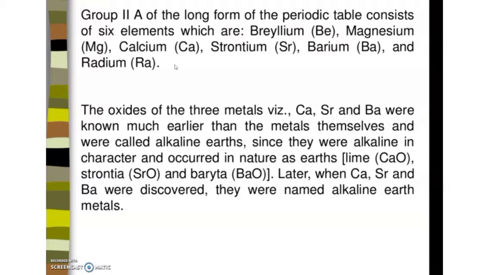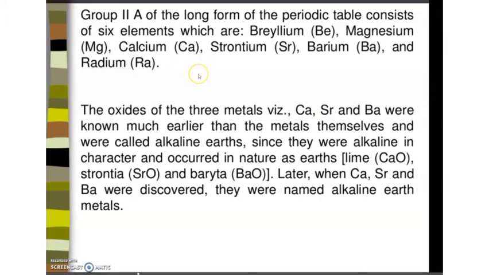For example, if you take calcium, it exists in the form of calcium oxide, and strontia, strontium oxide, and barita, barium oxide. So later they were discovered as calcium, barium, strontium and named as alkaline earth metals. We will see the existence of alkaline earth metals.